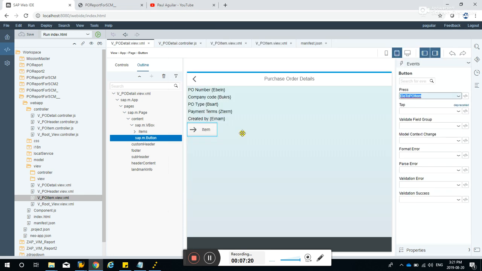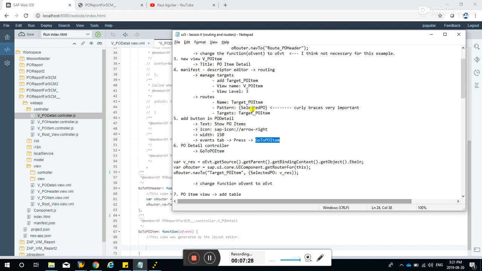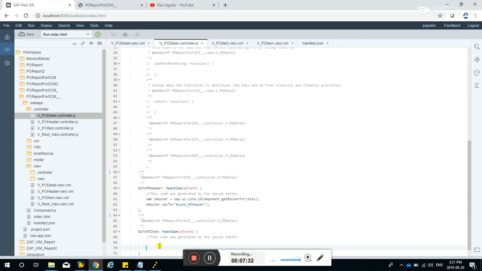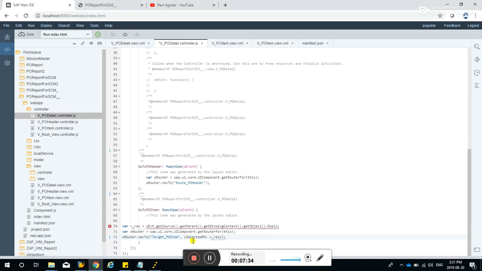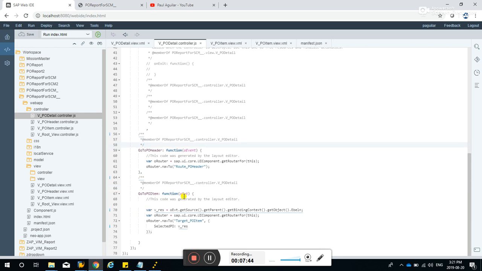Save. Now let's go to the controller. So this was automatically created for the code. Let's paste that code over there, and let's change this to EVT, and beautify it. So let's review this code.